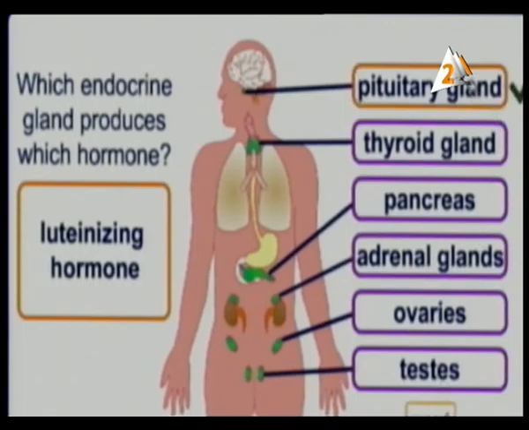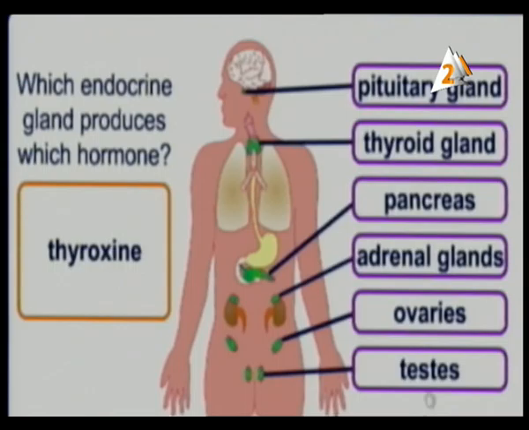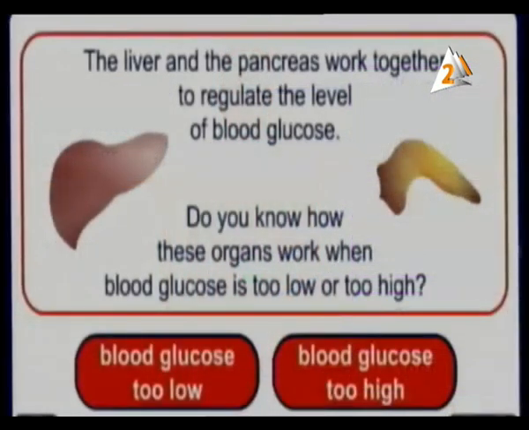Luteinizing hormone, it's found in the pituitary gland. Excellent. And we have another one, thyroxine, it is from the thyroid gland. So here, this is about all parts of glands and all types of hormones produced by these glands. Let's go and see another exercise about this part.